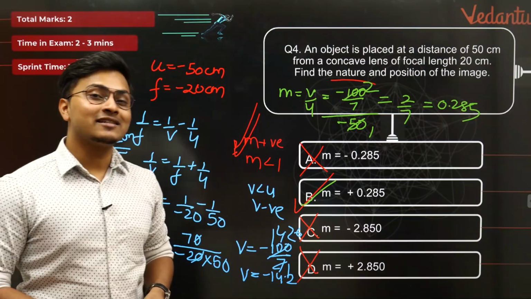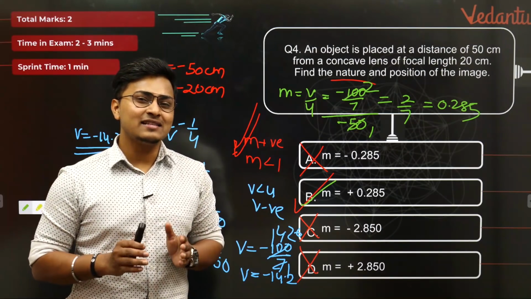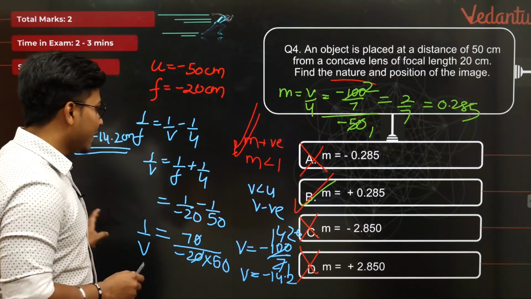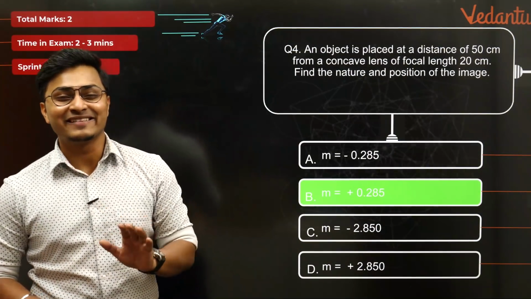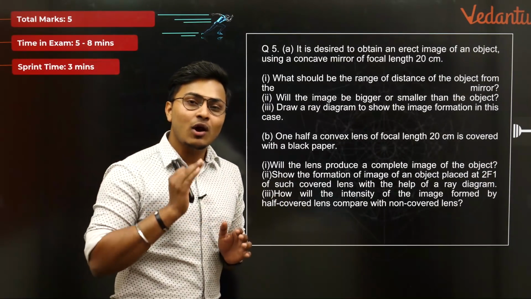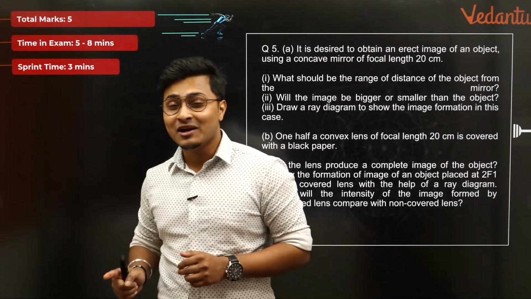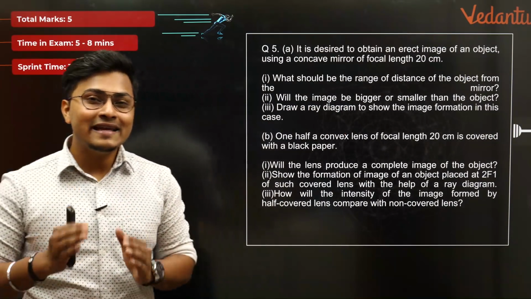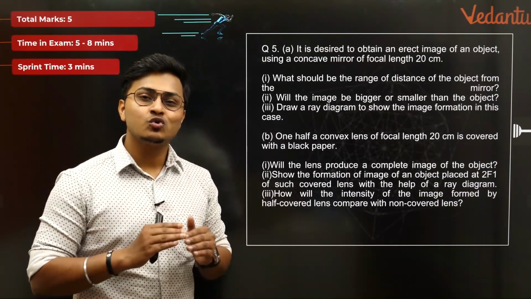Now let's move ahead. Let's try to do some diagram based questions which have a very huge impact. Option B is right, isn't it? Yes, option B is right, no need to be afraid. Okay, let us try to see a proper 5-mark question, and you will not believe me when I say this. This is a diagram based question coming out for 5 marks. Do you believe that? How easy it is to score marks in CBSE? Just draw diagrams. Super cool.